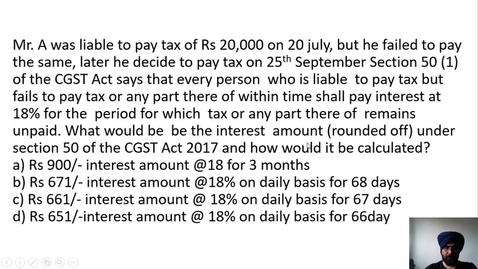What would be the interest amount under section 50 of the CGST Act, and how would it be calculated? Rupees 900 interest amount at the rate of 18% for 3 months. Rupees 671 interest amount at the rate of 18% on daily basis for 68 days. Rupees 661 interest at the rate of 18% on daily basis for 67 days, or interest of rupees 651 at the rate of 18% on daily basis for 66 days.